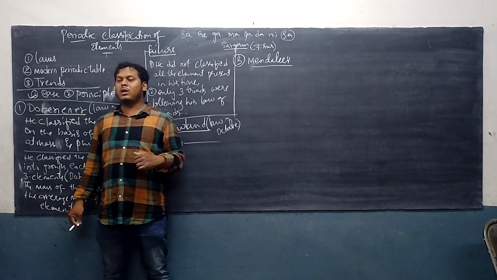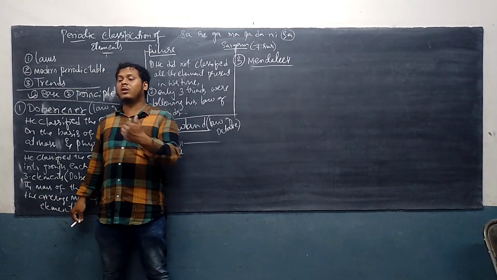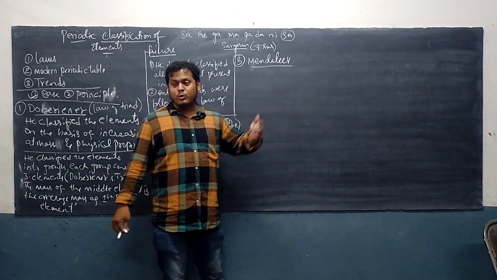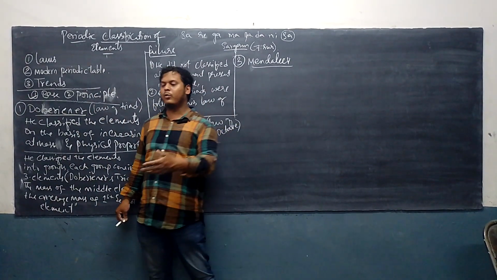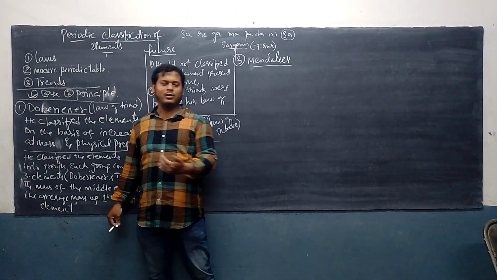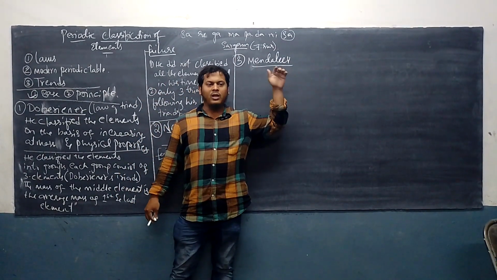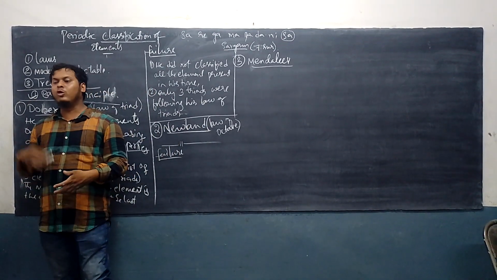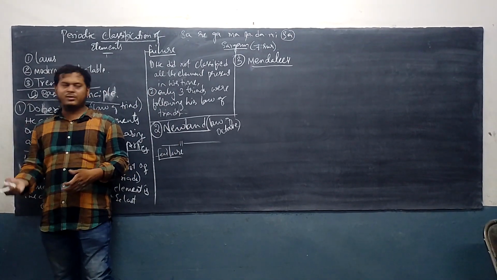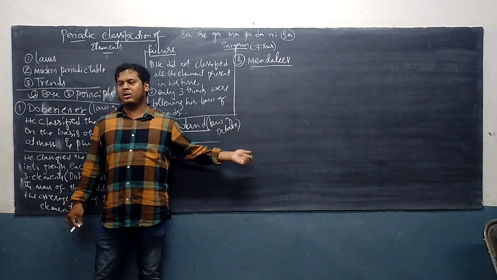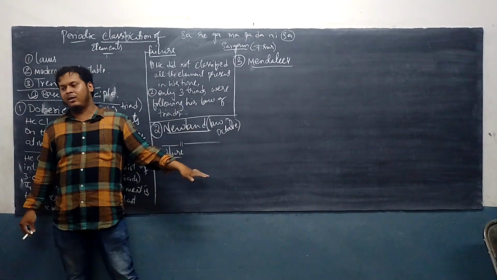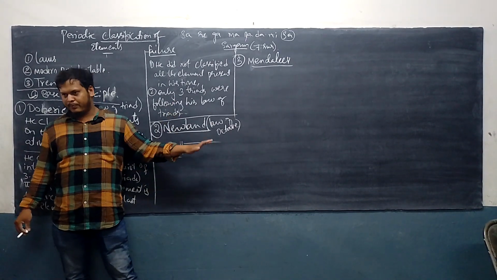His periodic table was followed for 60 years. How many years? Students used to study his periodic table like how we are studying the modern periodic table now. Then after 60 years, there was a need for a new periodic table. I will explain why the Mendeleev periodic table failed. Those things we will study.